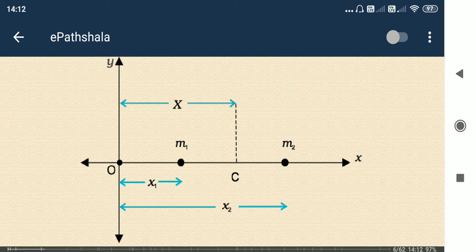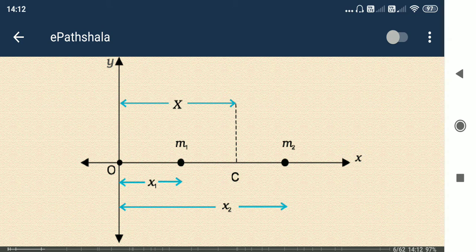We can imagine two bodies, m1 and m2, at a specific distance, but when we say the center of mass is C, we can imagine both masses m1 and m2 are present at point C only. This is the center of mass concept.